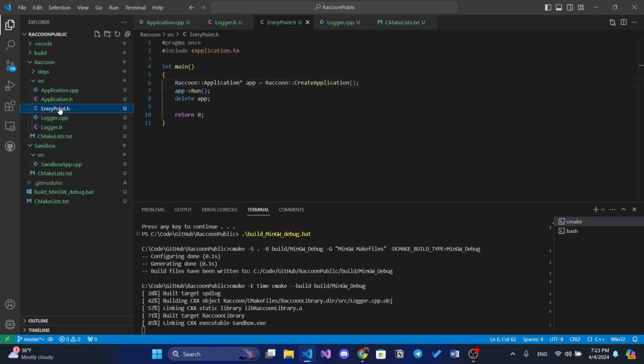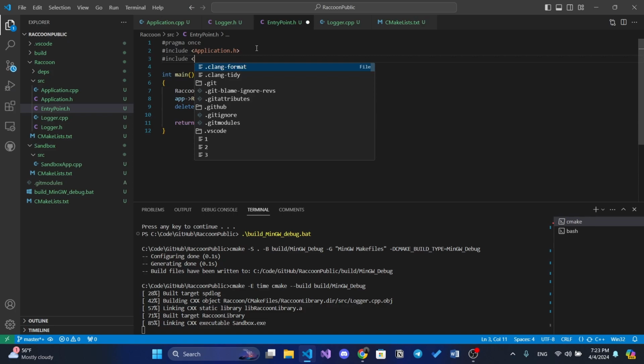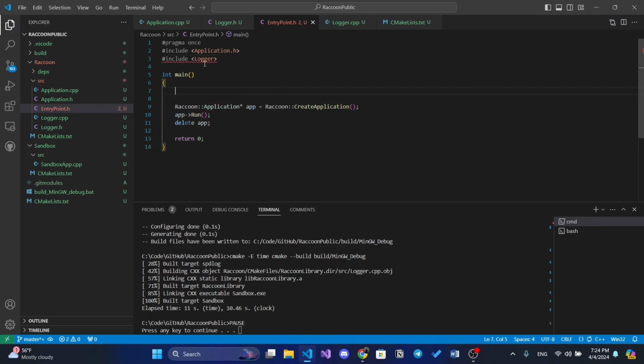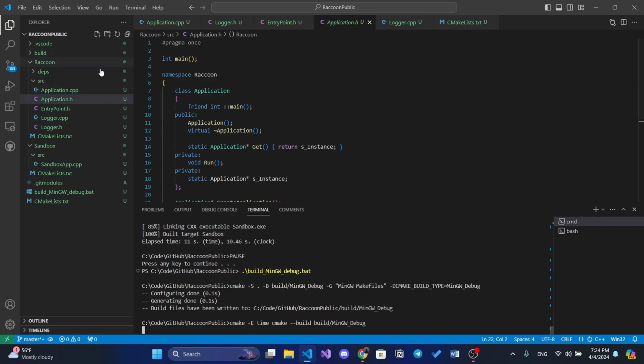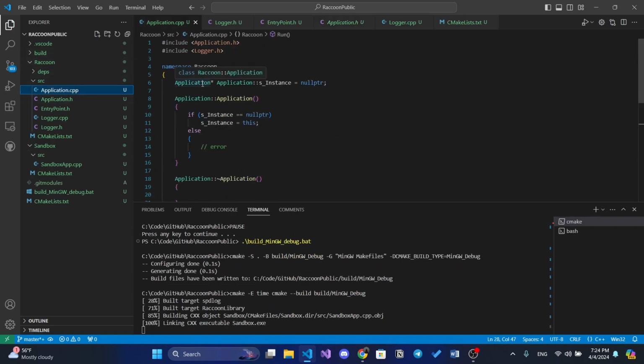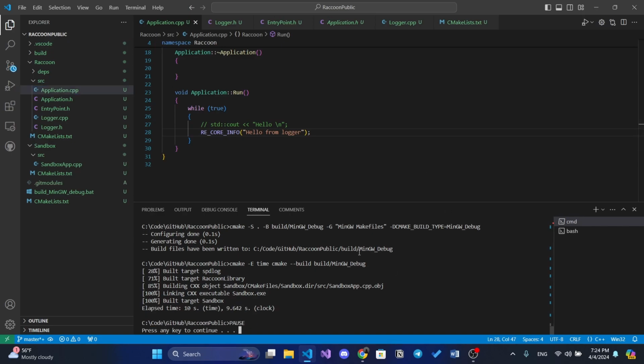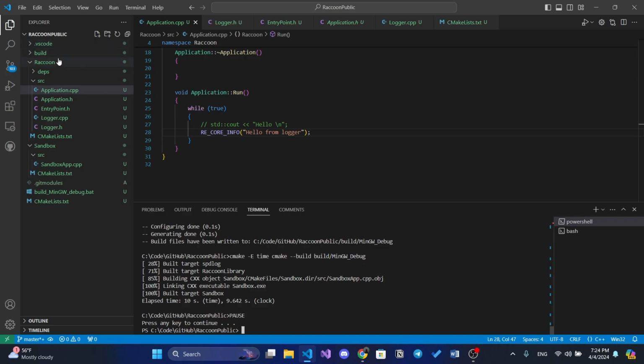So we need to go to our entry point, include logger here, and we need to initialize our logger.h before, so it should be like Raccoon logger init. So before our application is initialized, we want to initialize our logger. And now we can see some logs. I hope we will see. So let's just, oh, I don't have this here, the 5, but anyway.